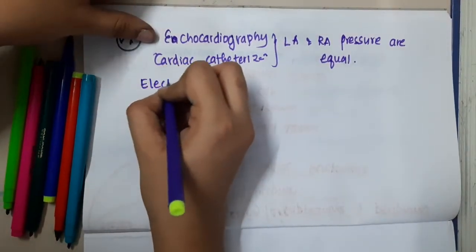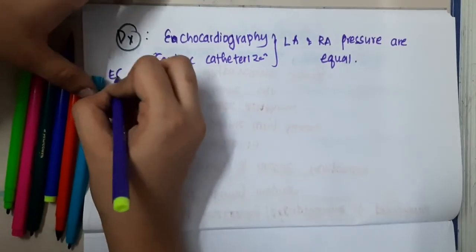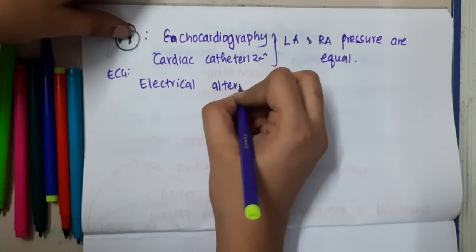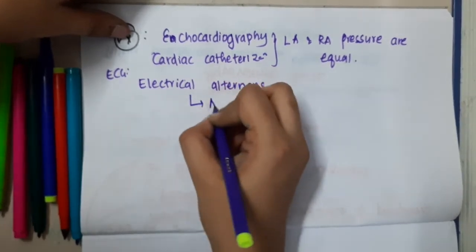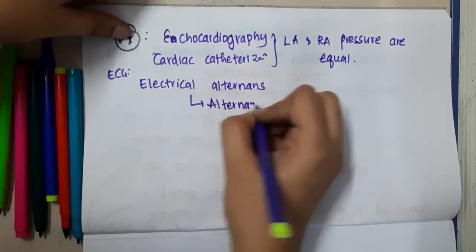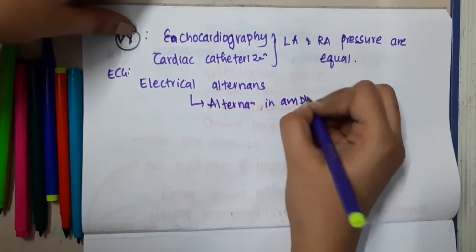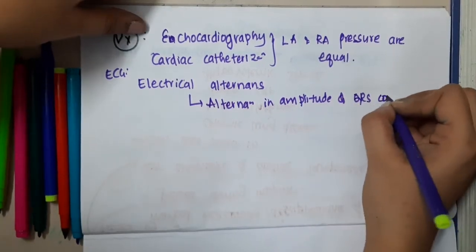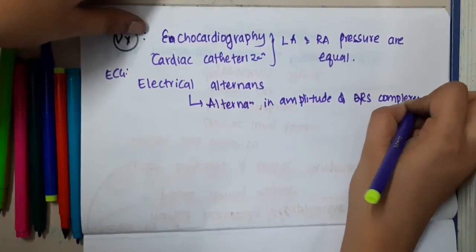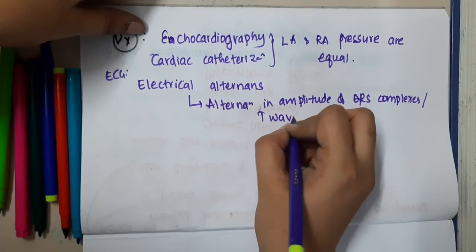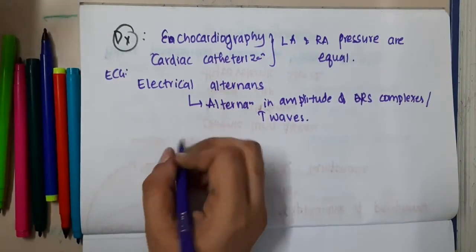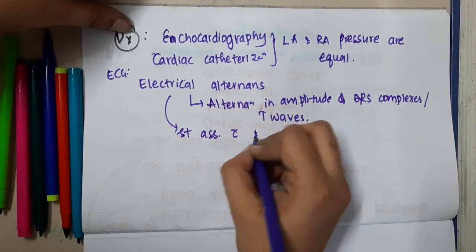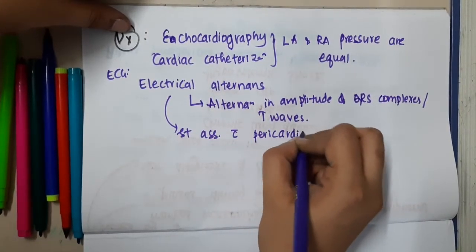And you will also see on ECG the presence of electrical alternans. What is electrical alternans? You will see alternation in amplitude of QRS complexes or T wave. It is not always, it is only sometimes associated with pericardial effusion.